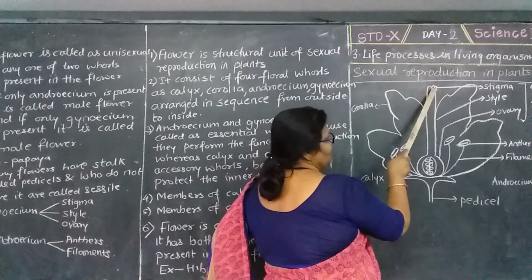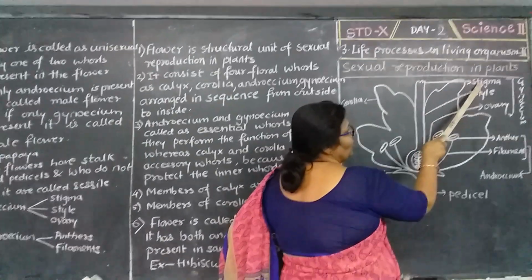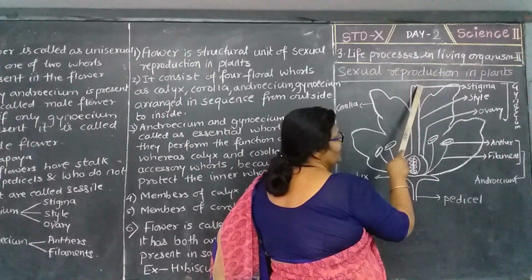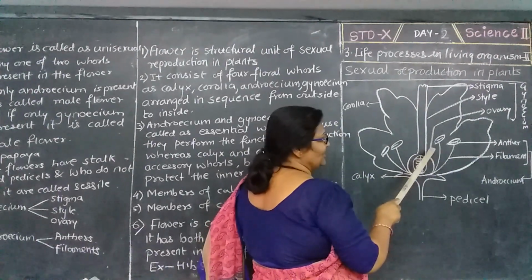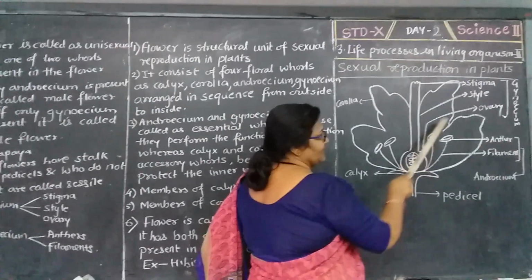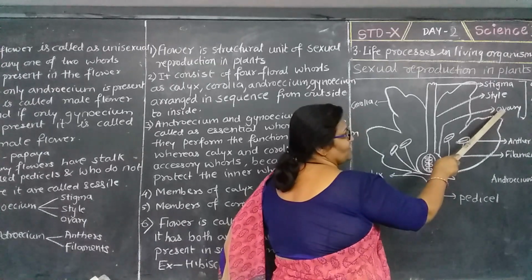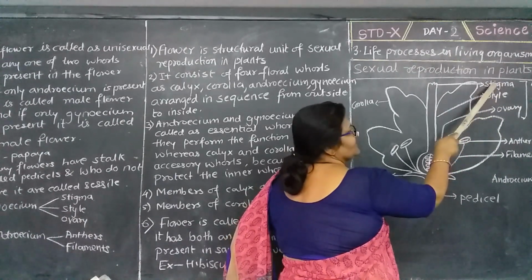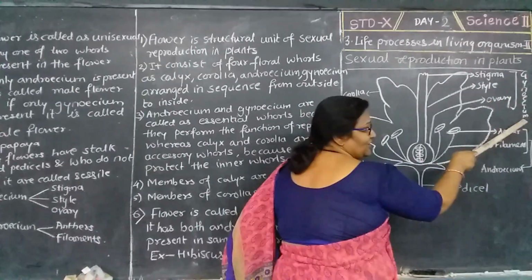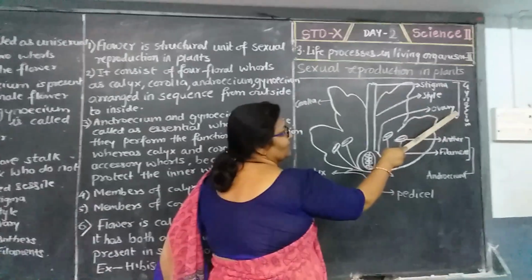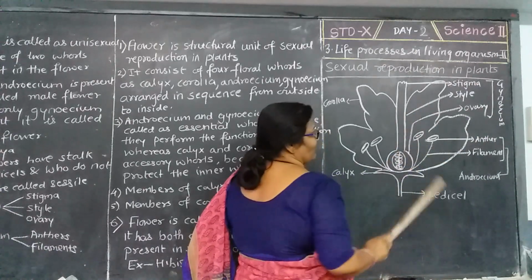The stigma is present at the uppermost part of the flower. Next comes the style, which is a hollow tube-like structure, and at the base there is a swollen structure called the ovary. The stigma, style and ovary together are called the gynoecium, which is the female part of the flower.